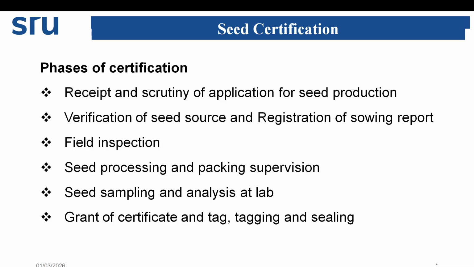Right. What are the phases of seed certification? First, receipt and scrutiny of application for seed production. Then verification of seed source and registration of sowing report. Then, most important, field inspection. Then seed processing and packaging supervision. Then seed sampling and analysis at the lab. Then grant of certificate, and tagging and sealing. These are the phases of seed certification.